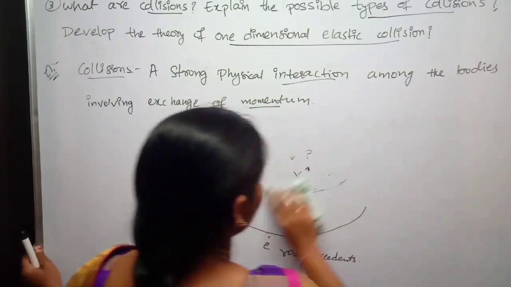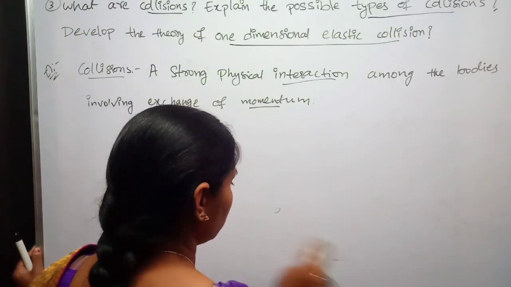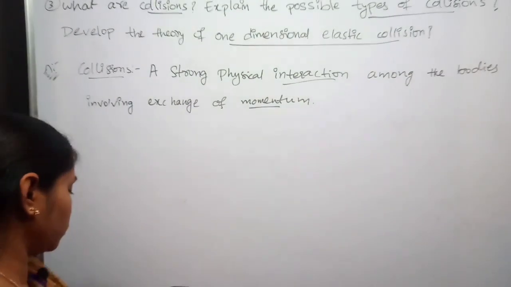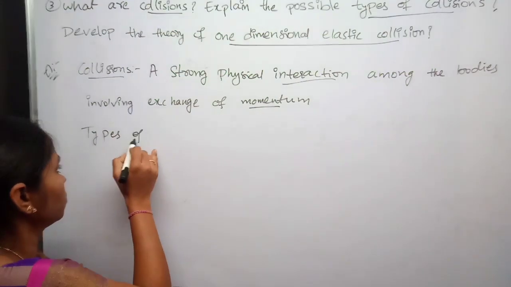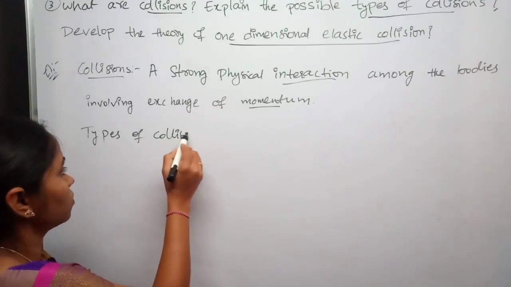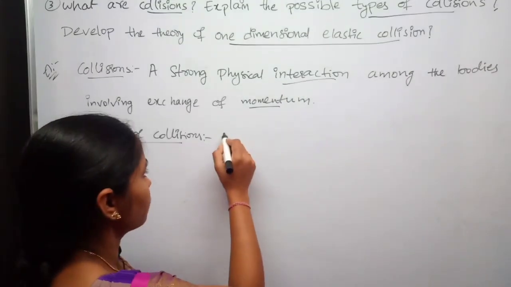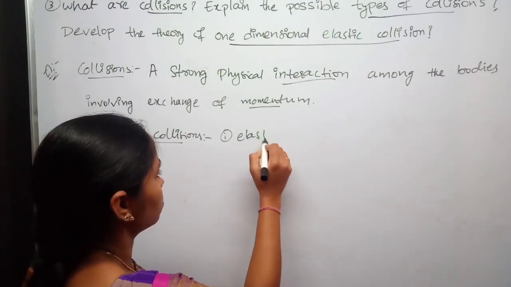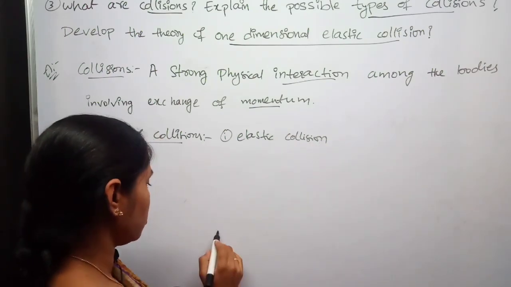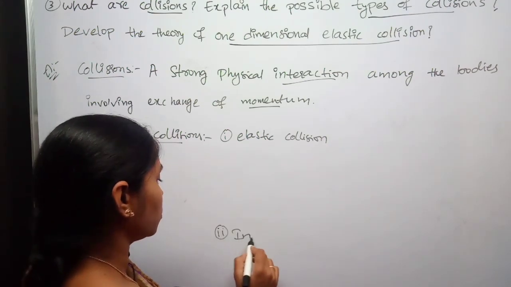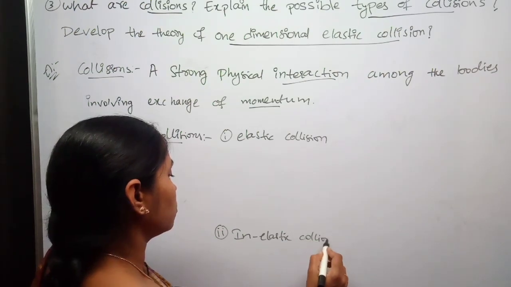And what are the types of collisions we have? Keep the heading: types of collisions. The first one is elastic collision, and one more is inelastic collision.